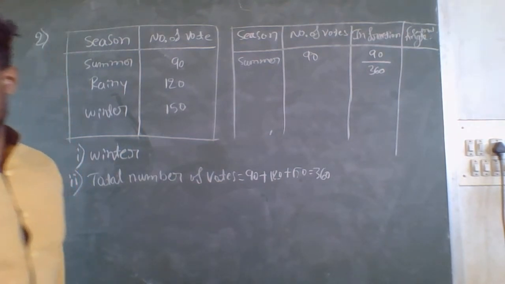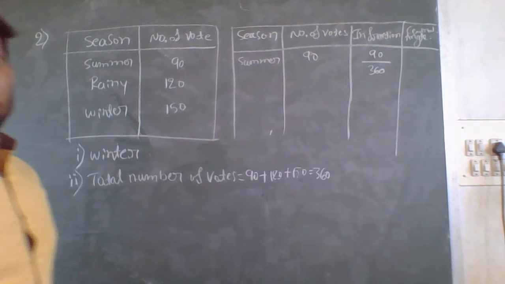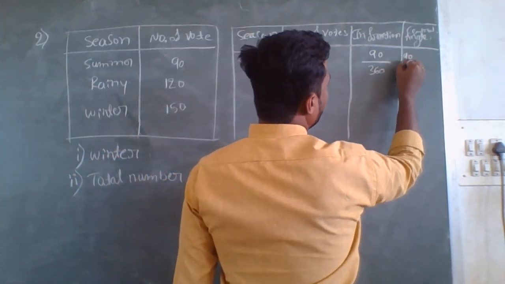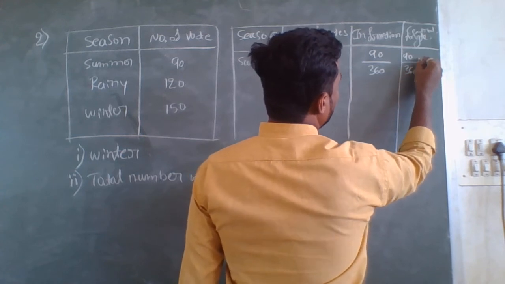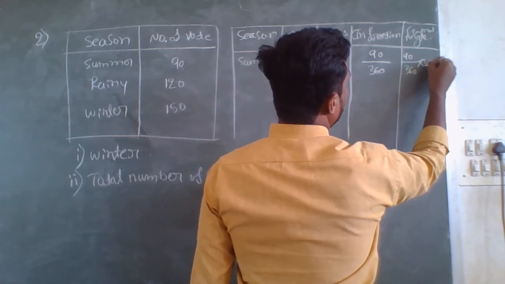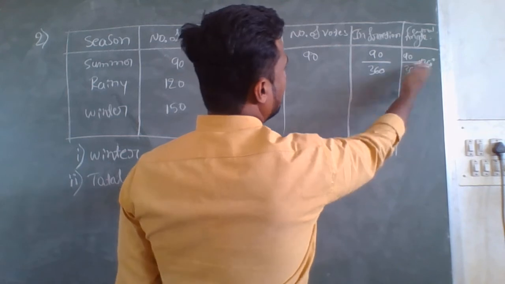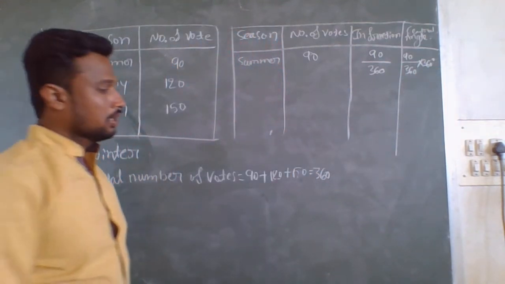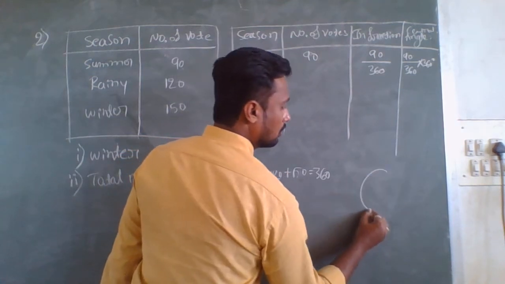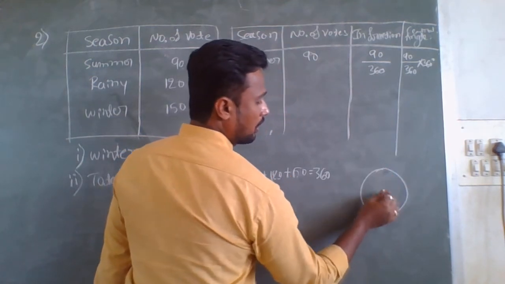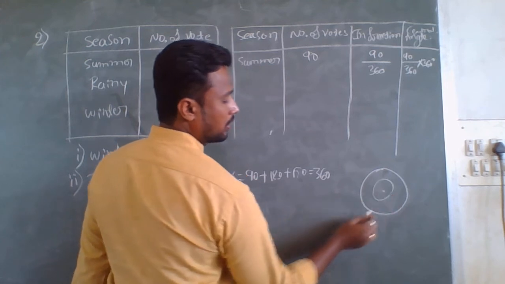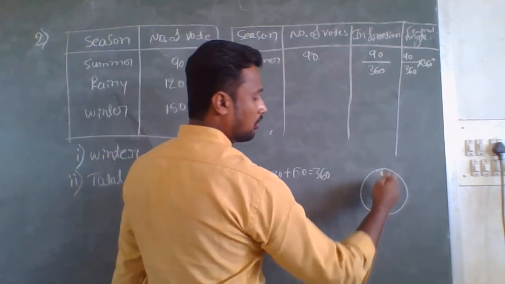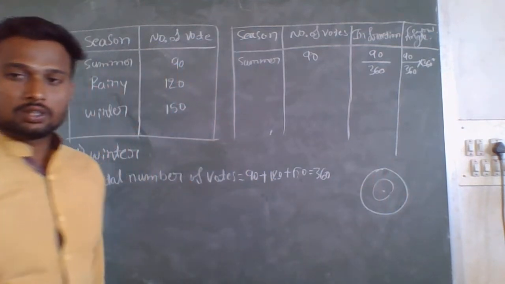And how to calculate the central angle? We should calculate the central angle here. How to calculate that? 90 by 360 into 360 degree. Why is it 360 degree? We know that in a pie chart the central angle always equals 360 degree.